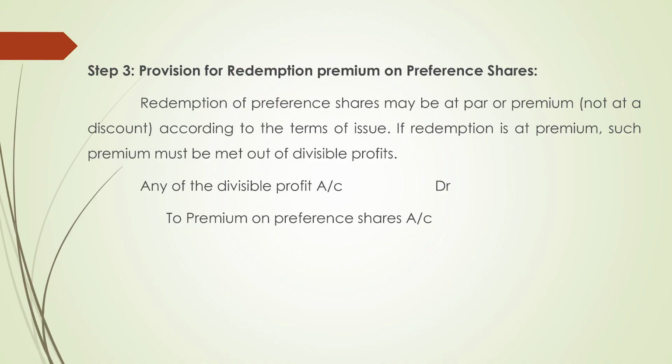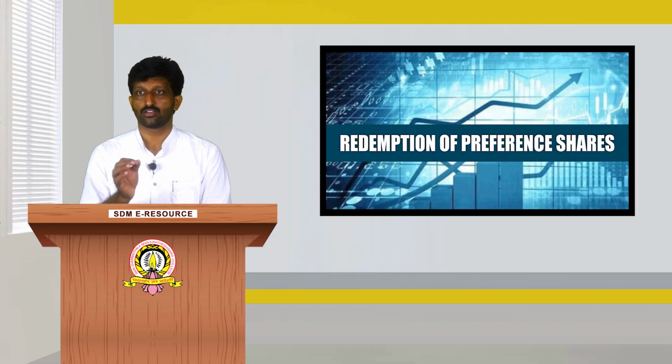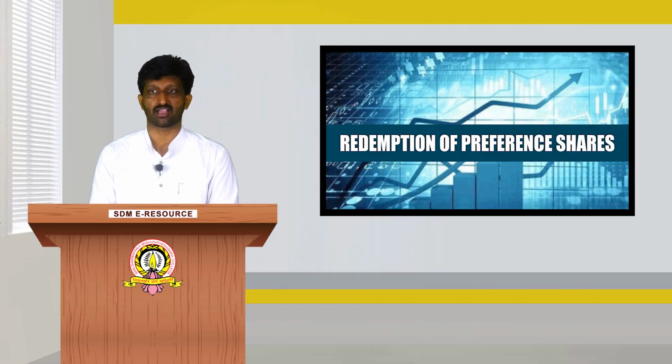Step 3, provision for redemption premium on preference shares. Redemption of preference shares may be at par or at a premium according to the terms of issue. If redemption is at a premium, such premium must be met out of the divisible profit. Then the entry will be: any of the divisible profit account debited to premium on redemption of preference shares account.